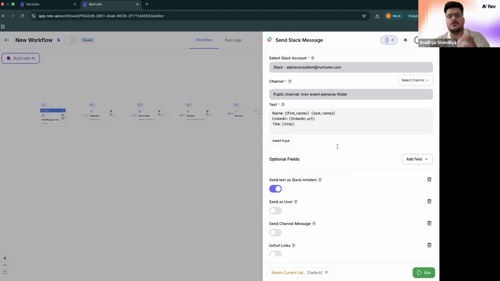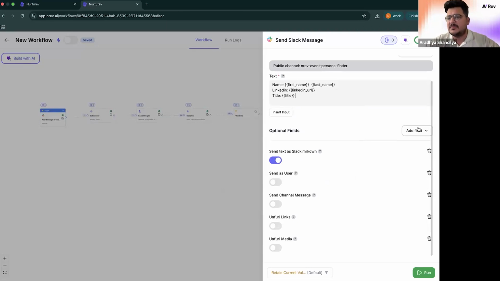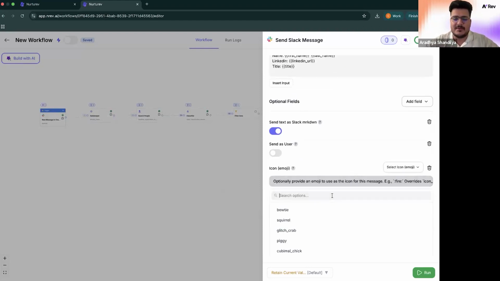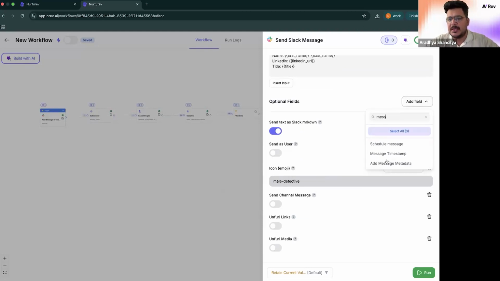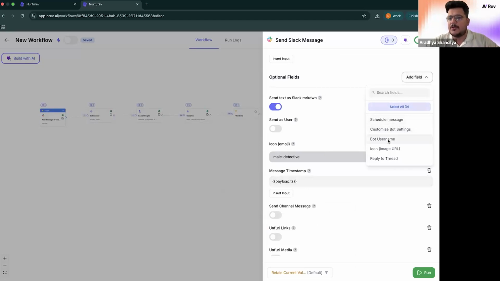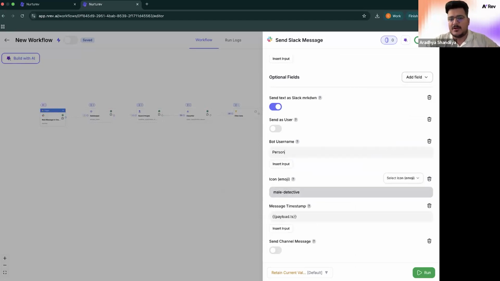By the way, we have dedicated blocks to get their posts, personalized stuff, even waterfall enrichers. But in the interest of time, we'll just build the main infrastructure for it. Yeah. So I have all this. I'd like to, let's say, keep my bot a bit fun. So I'll just give it an emoji as a face, as an image, let's say a detective. I'll even ensure that it replies to the exact message. Otherwise, my channel will get crowded. So I'll just refer the message, and then I'll just type in timestamp. And let's just give it a name also. Custom bot username. Let's say person hunter. Anything. Yeah.